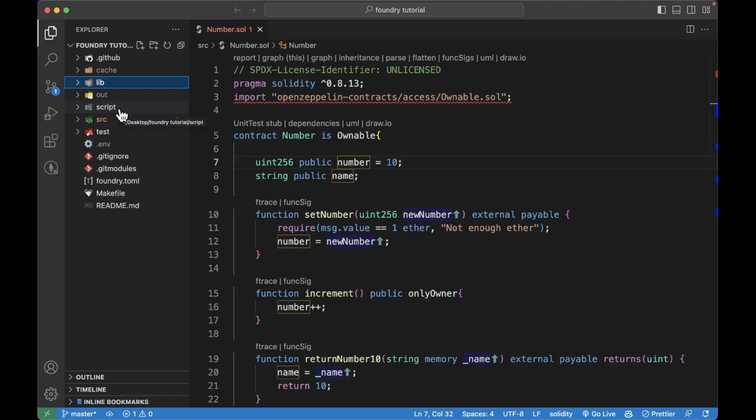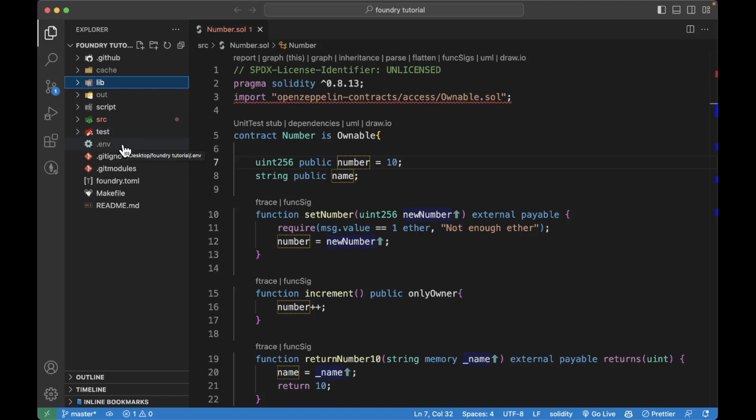This is where we'll write all the scripts for our project. Then we have a source folder. This source folder is where we'll write the contracts. This same folder was called contracts in Hardhat. We have a test folder. This test folder is where we'll write the tests.